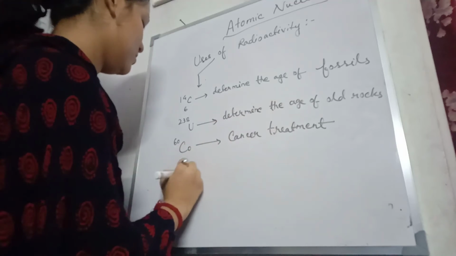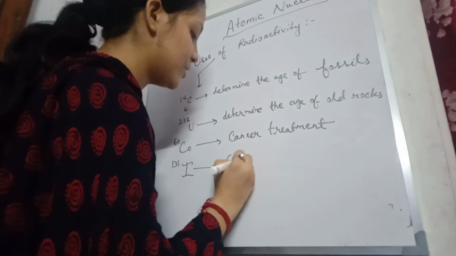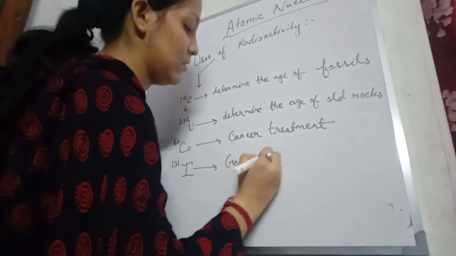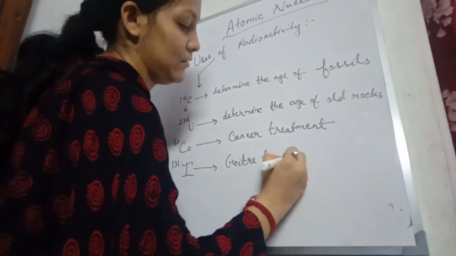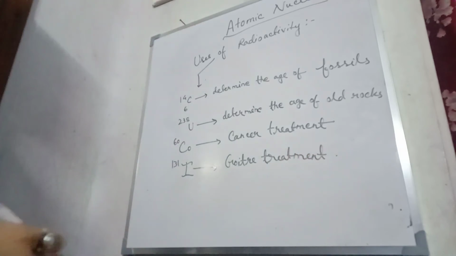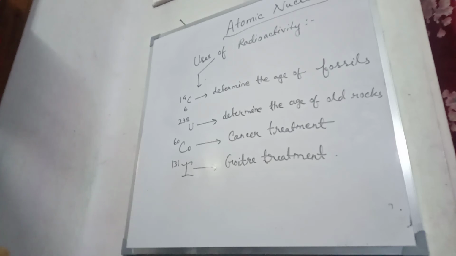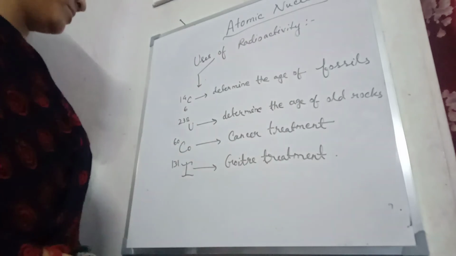Then iodine 131, goiter treatment. So these are the four isotopes, the four elements which are utilized for all these purposes.